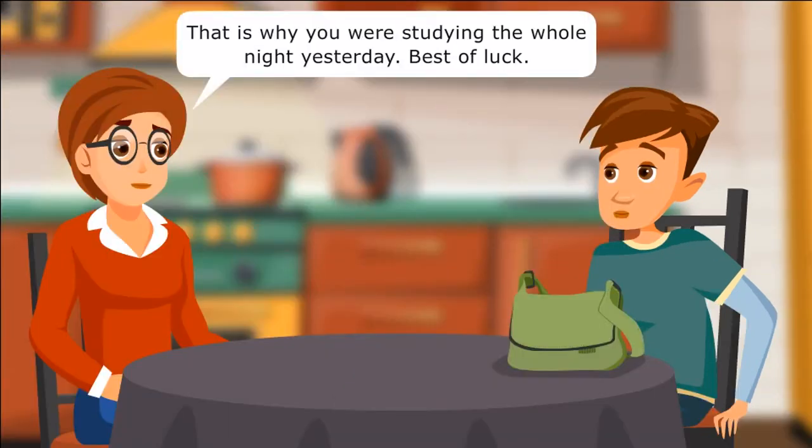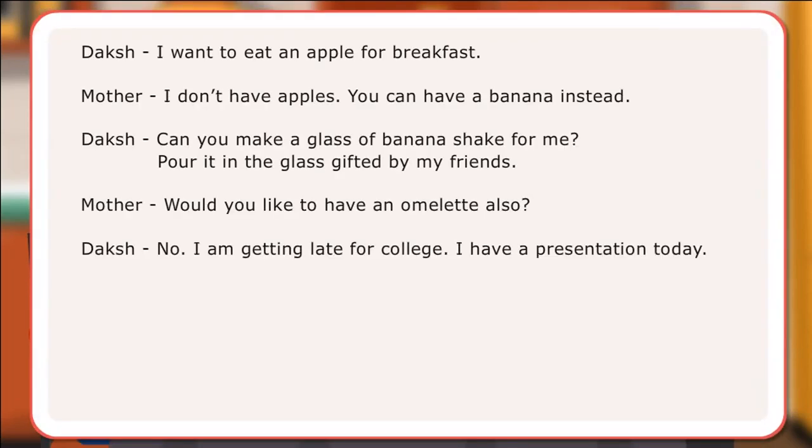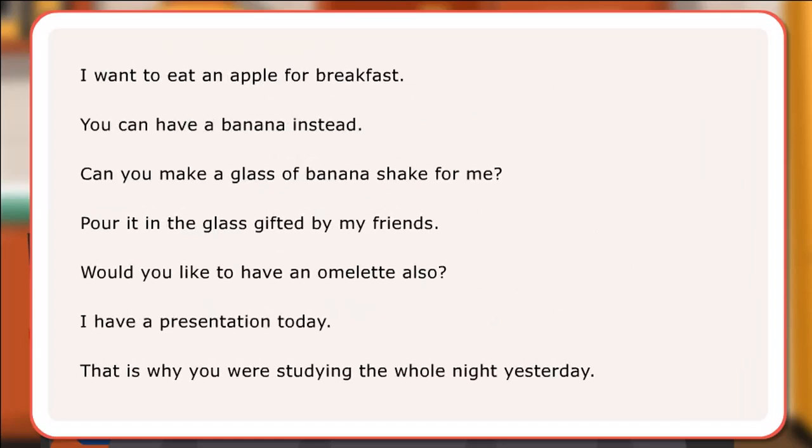Best of luck. In the dialogues, the boy and the mother have used words that give information about the nouns that follow and make it clear whether something general or specific is being mentioned. The words a, an, and the are examples of articles. Here are some examples of the use of articles.